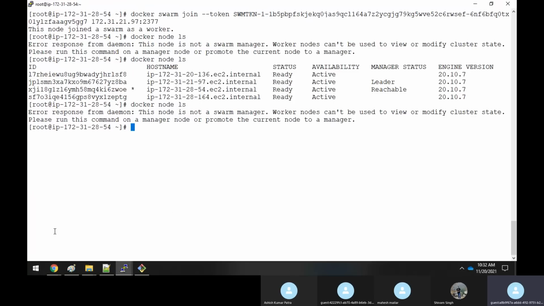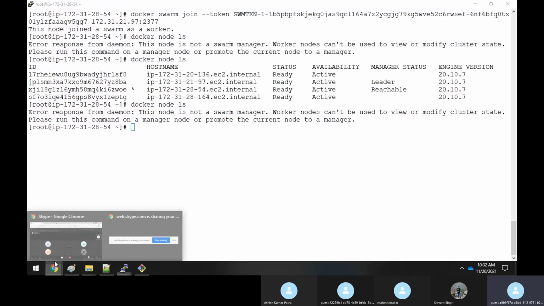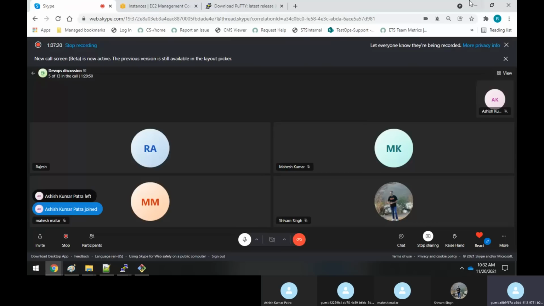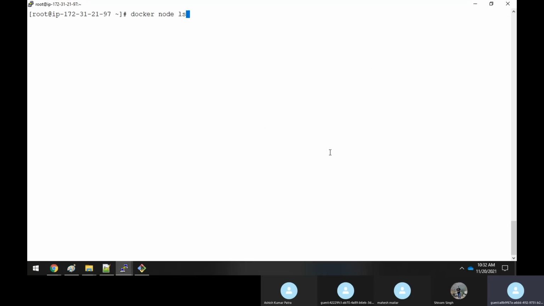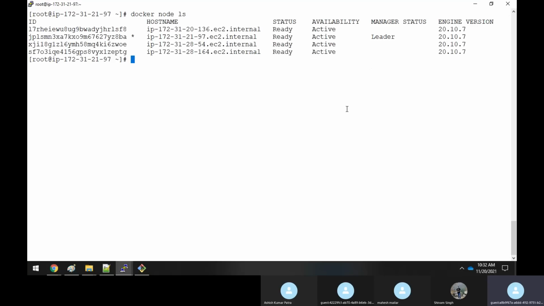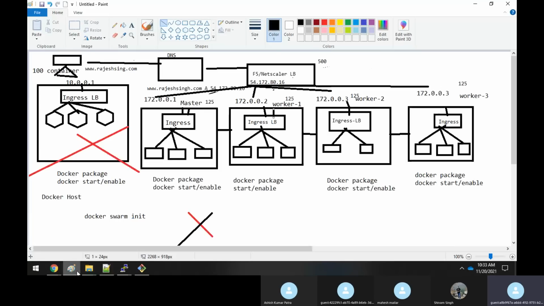Okay. Now assume that these are all the Swarm cluster nodes, and you say, Rajesh, one of the nodes I want to remove from the cluster itself. It means that I don't want one node to be there. I want only three nodes: one master, one worker and worker 2. And worker 3, I don't need it. I don't need this third machine at all.